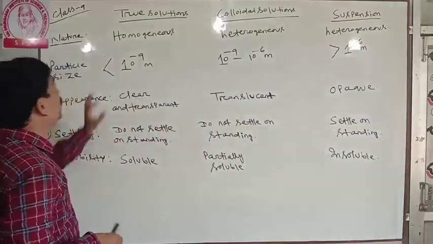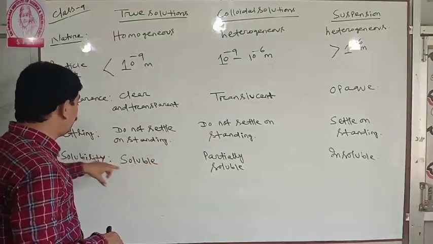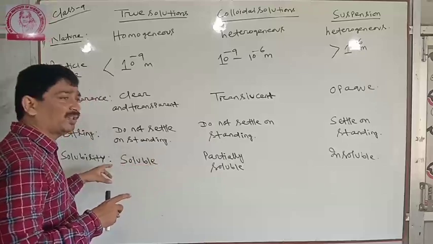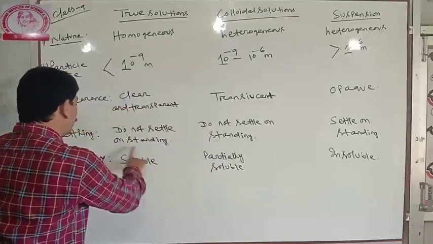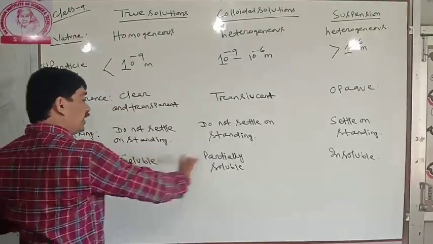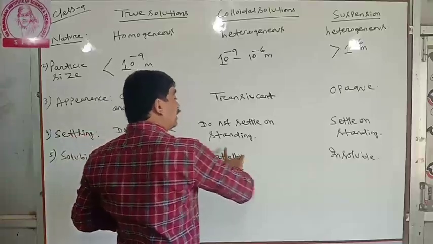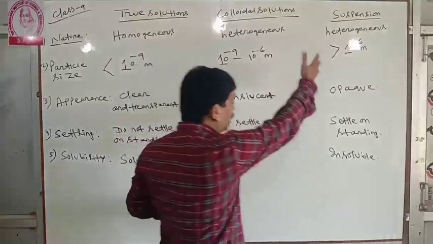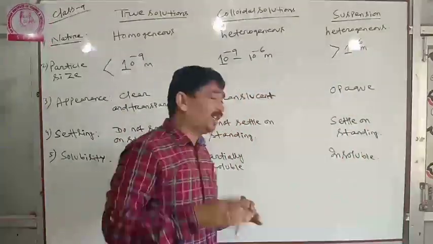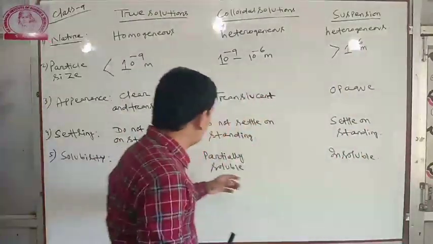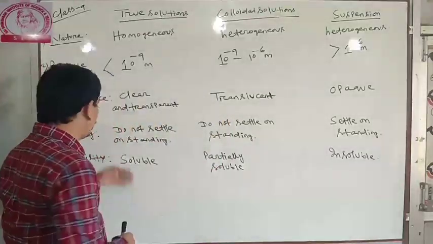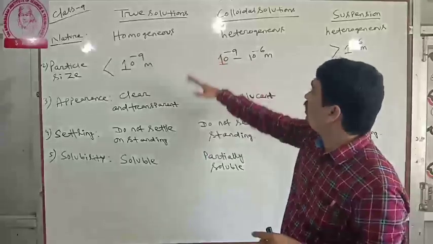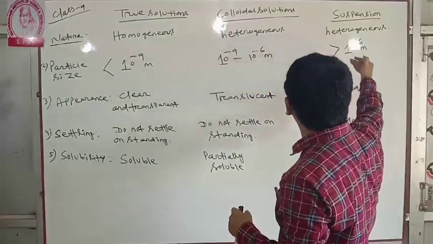Solubility means whether the solute is mixed properly with the solvent, that is soluble. True solution is soluble, colloidal solution is partially soluble, and suspension is insoluble because large particles are present. So this is the biggest difference between true solutions, colloidal solutions, and suspension.